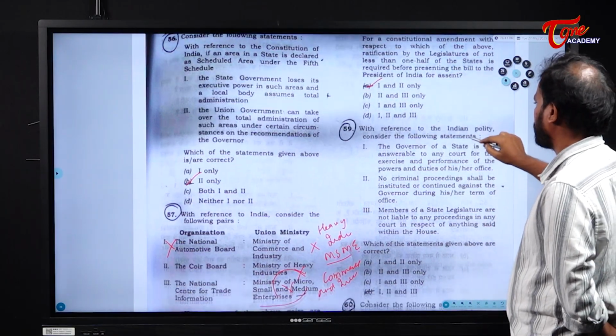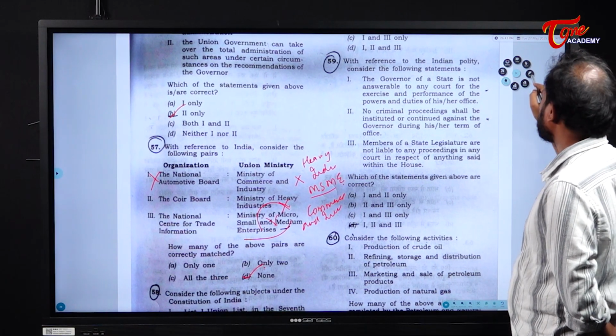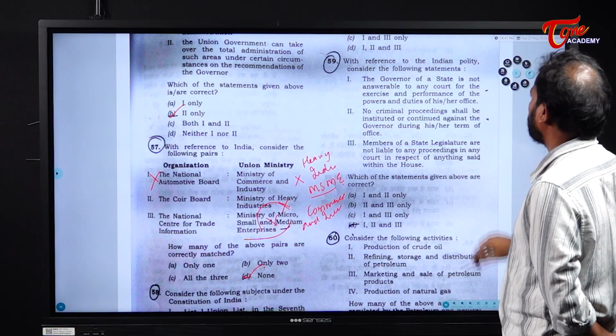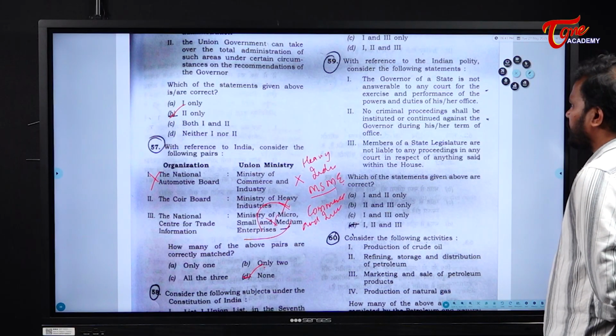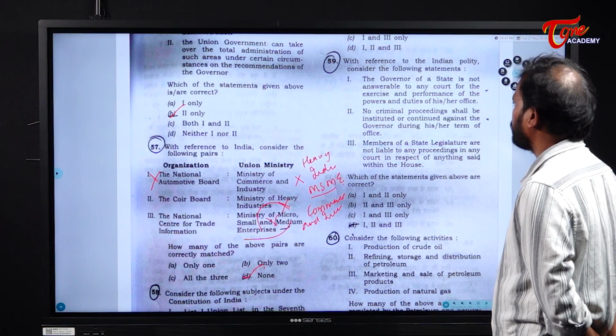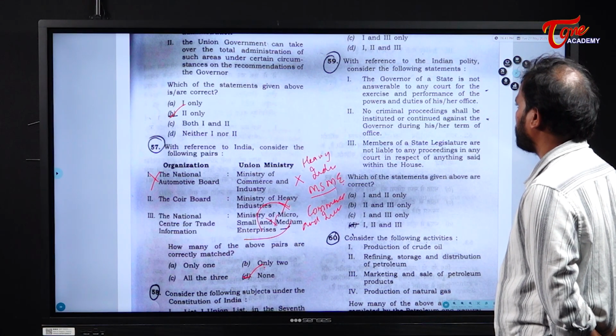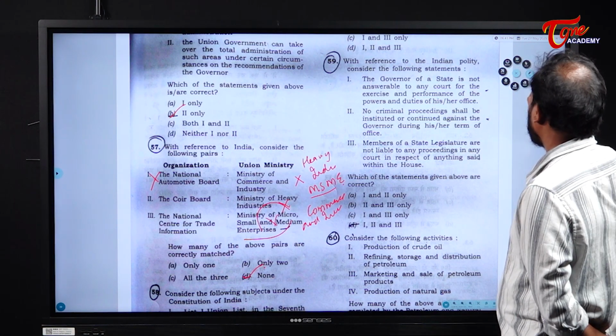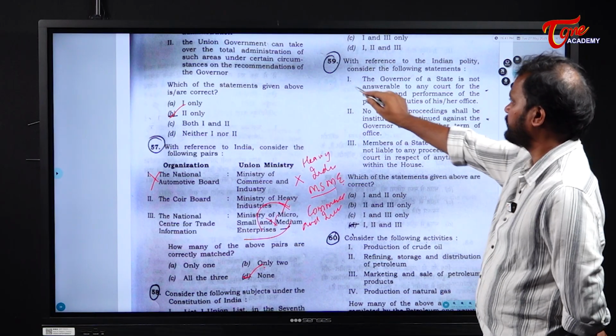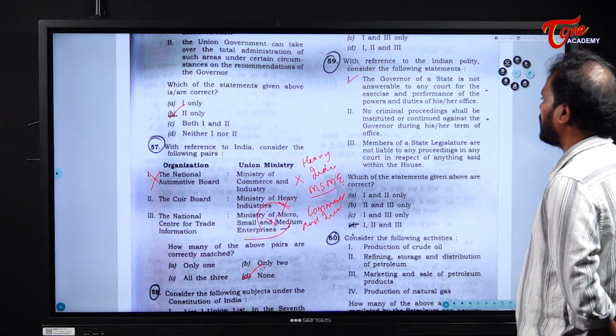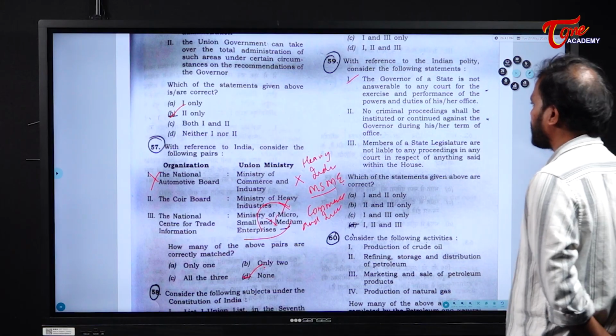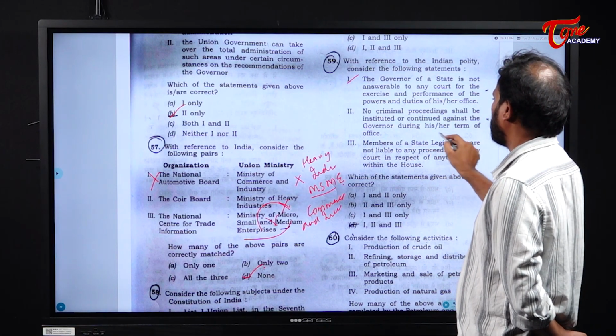Clear? Next. With reference to the Indian polity, consider the following statements. The governor of a state is not answerable to any court for the exercise and performance of the powers and duties of his or her office. This is correct. Next, no criminal proceedings shall be initiated or continued against the governor during his or her term of office.